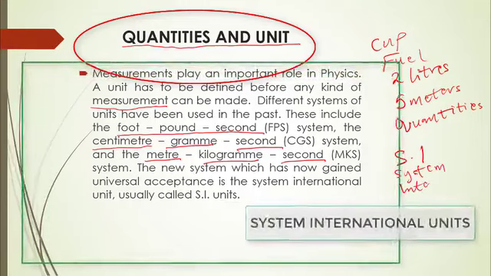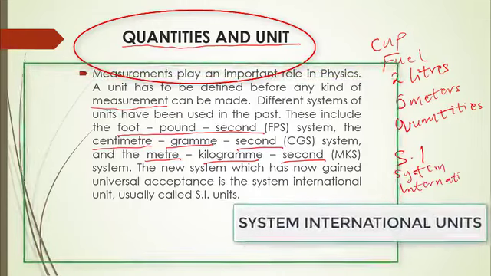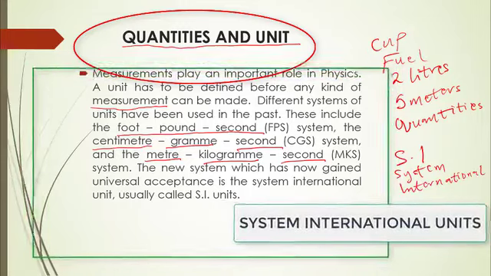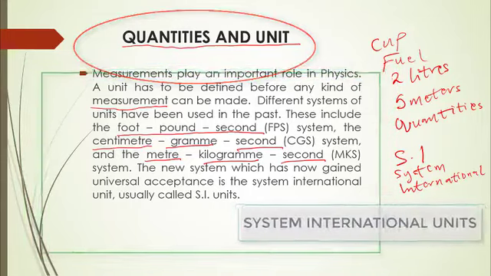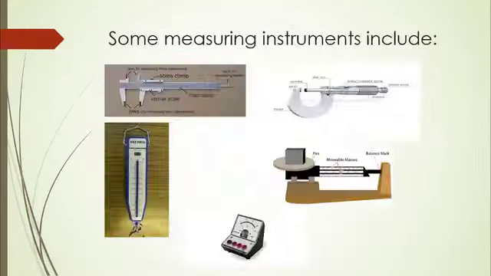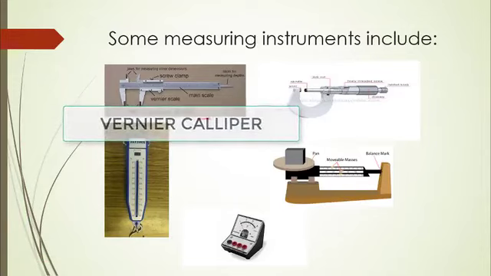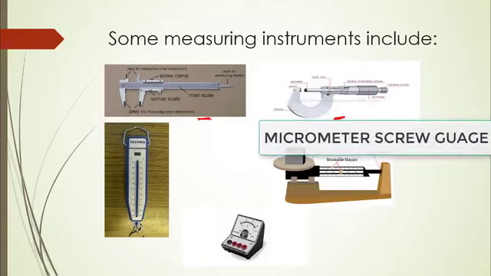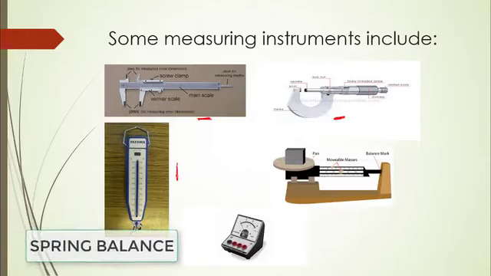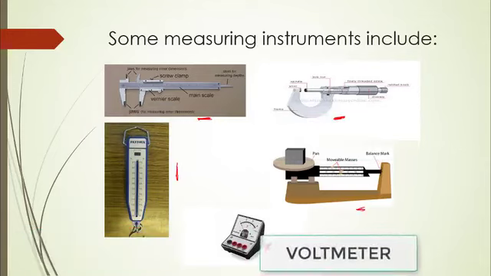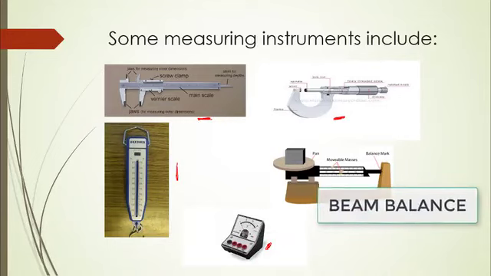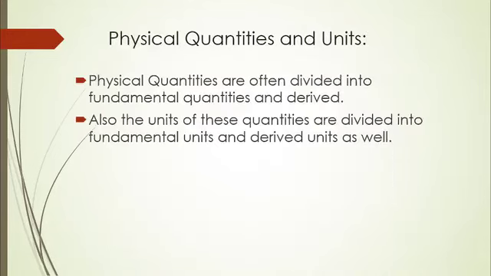System International units of measurement. So that is the one that has gained international acceptance today. On your slide here, you can see some measuring instruments we use today. Things like the vernier caliper. We have things like the micrometer screw gauge. We have things like the spring balance. We have our voltmeter. We have our beam balance. We're going to look at some of these instruments at one point or the other in this video.